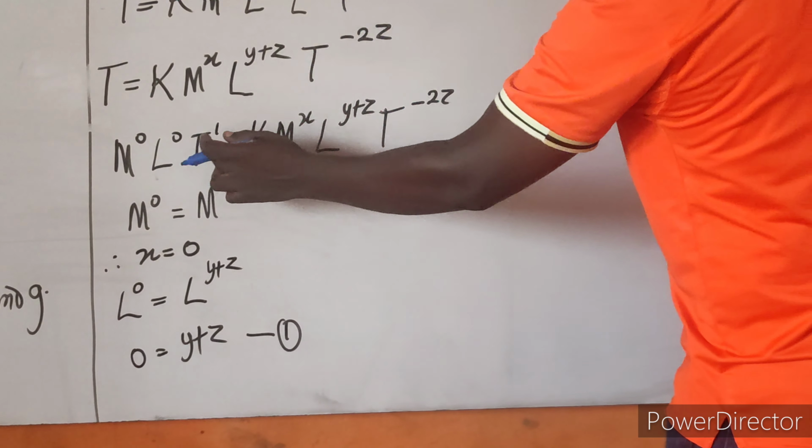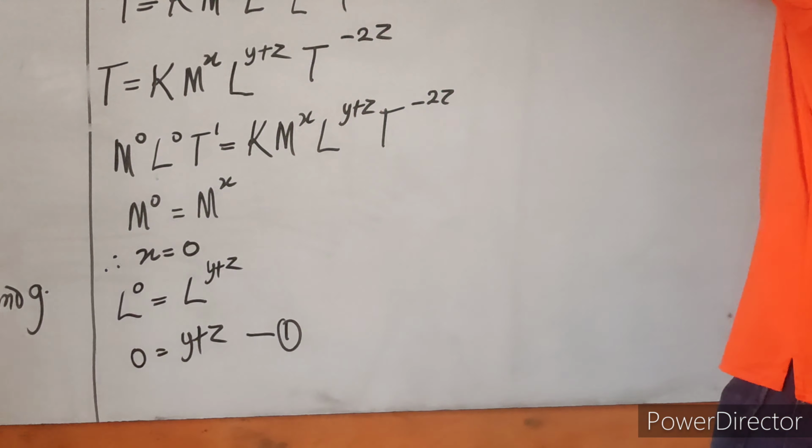Let's equate the last one, which is our t. We want to equate our t. t raised to the power of 1 is equal to, when you compare it with the right-hand side, we now have t raised to the power of minus 2z. Since the bases are the same, the power must be equal. We now have 1 is equal to minus 2z. Therefore, z is equal to minus 1 all over 2. Call this one equation 2.